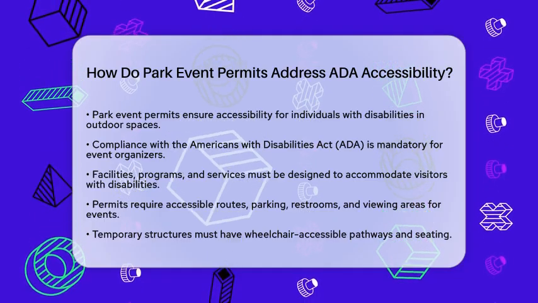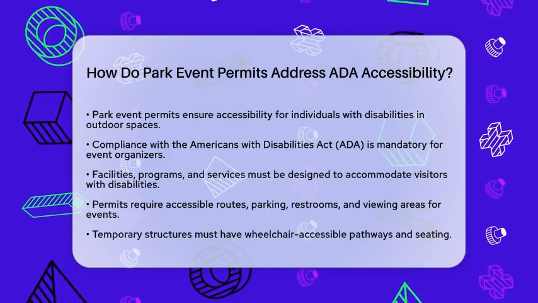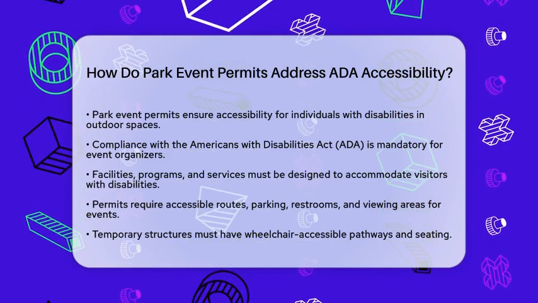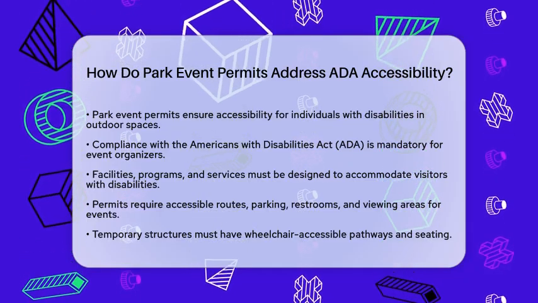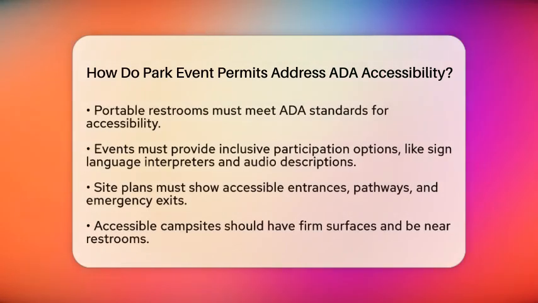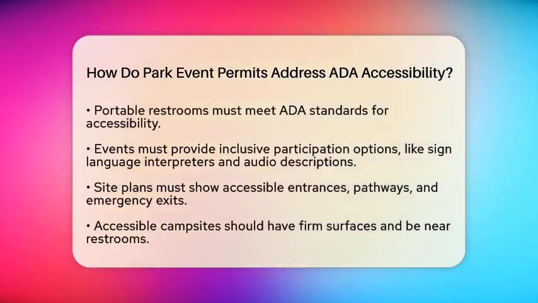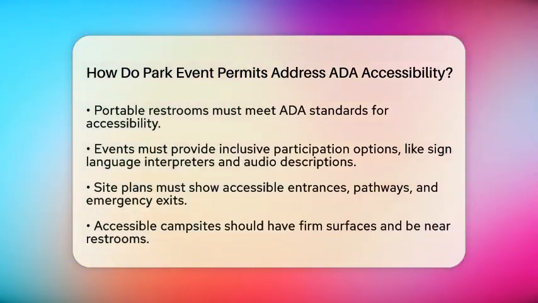One key area is physical access. Permits specify that there must be accessible routes, parking spaces, restrooms, and viewing areas. If an event includes temporary structures like stages or tents, they must have wheelchair-accessible pathways and seating. Additionally, portable restrooms must include units that meet ADA standards.